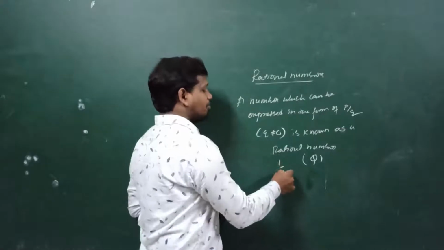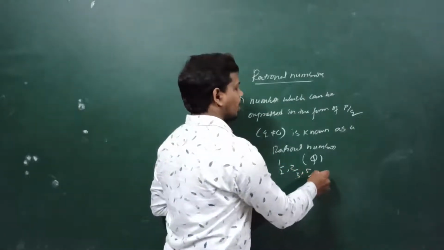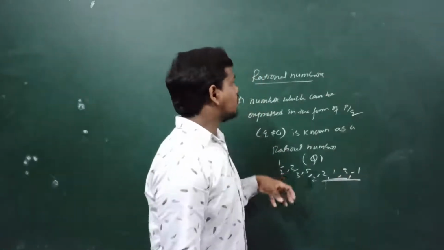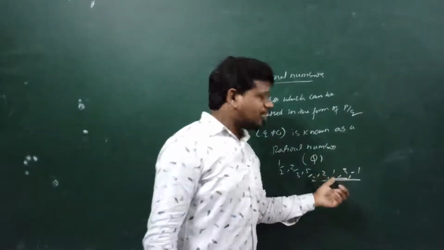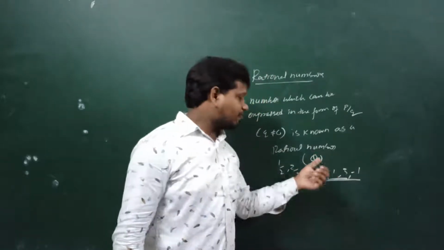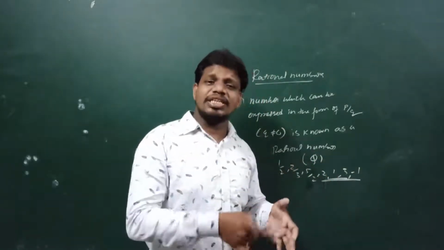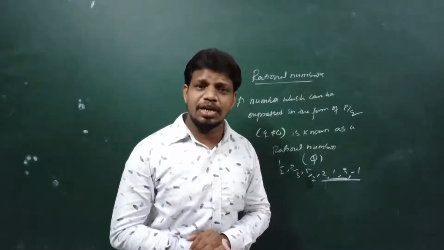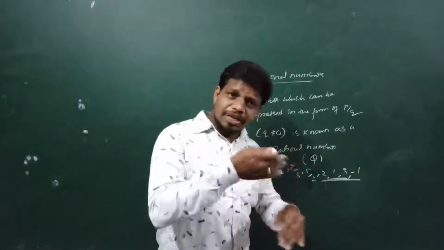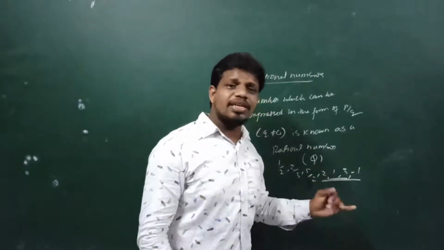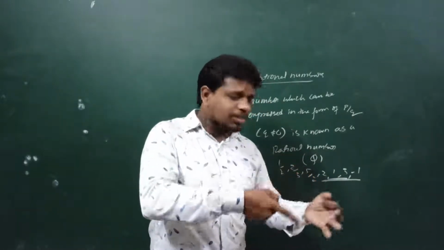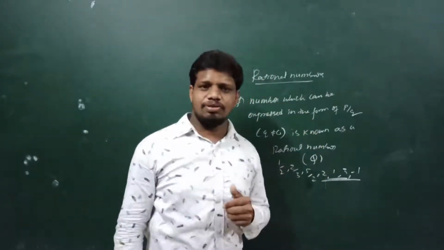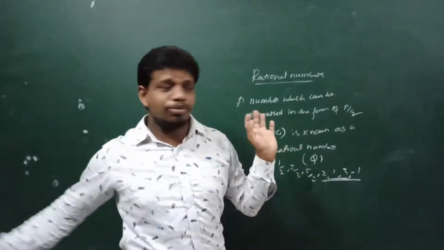The examples are 1 by 2, 2 by 3, 5 by 7, or 2, 1, 3, minus 2. Like that we can take. These are all rational numbers only. Don't think that there is no denominator. For whole numbers, natural numbers and integers, the default denominator is 1. So these natural numbers, whole numbers and integers are rational numbers only.